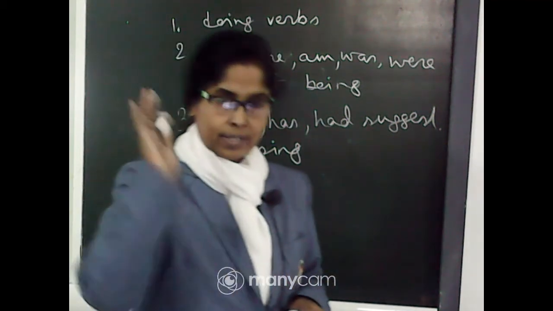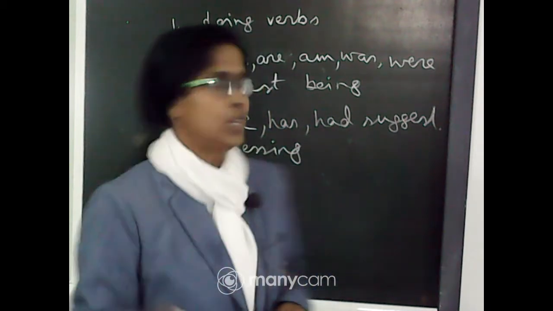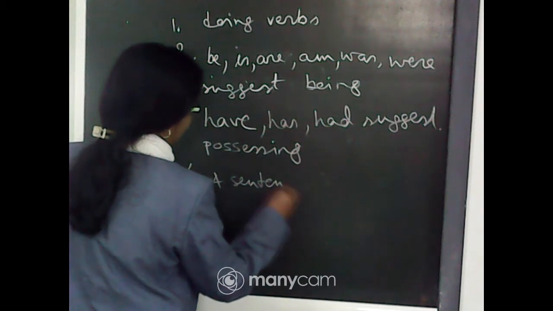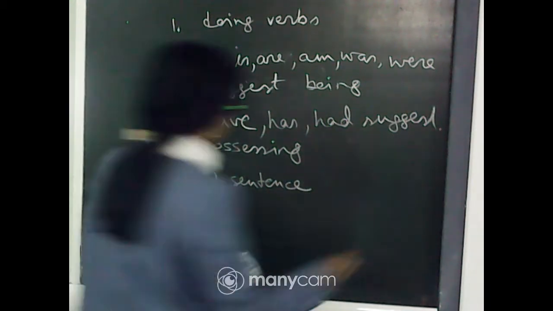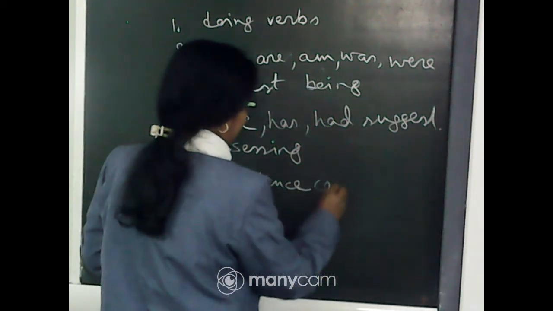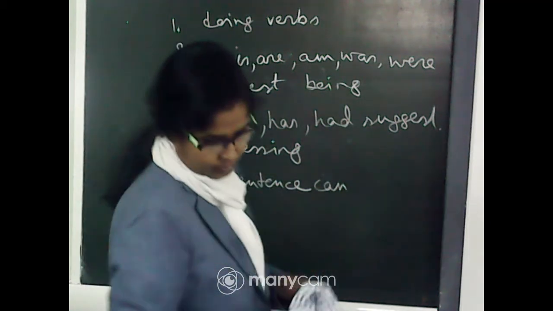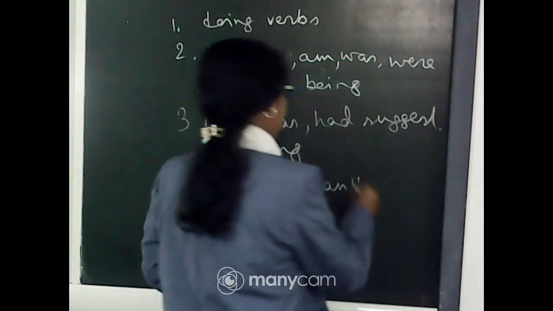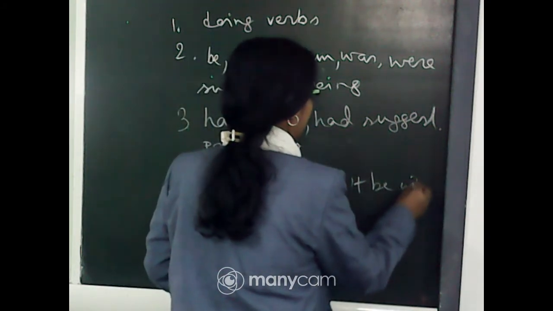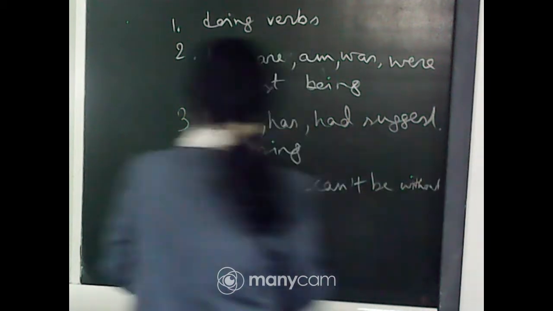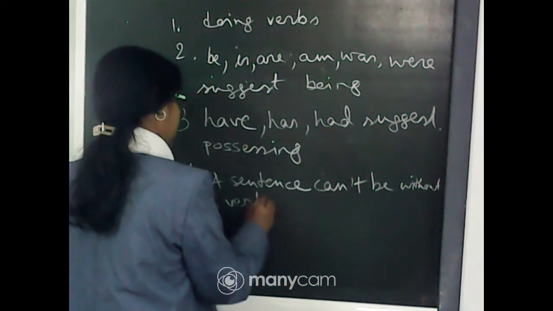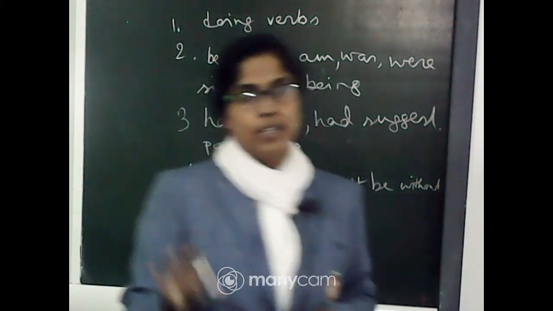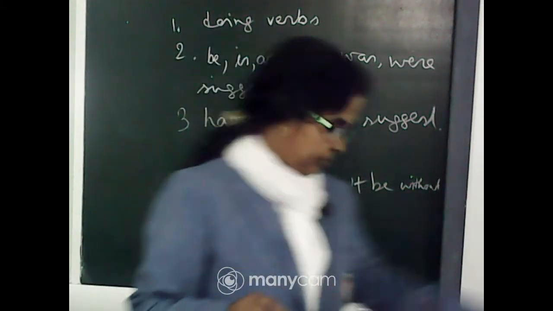That means a sentence can't be without a verb. Clear? These are the 4 features we must remember about a verb.